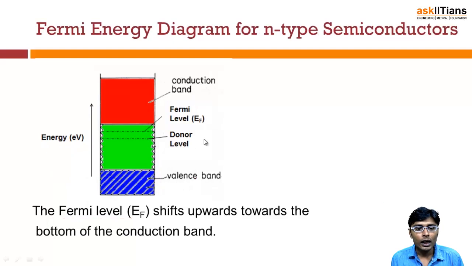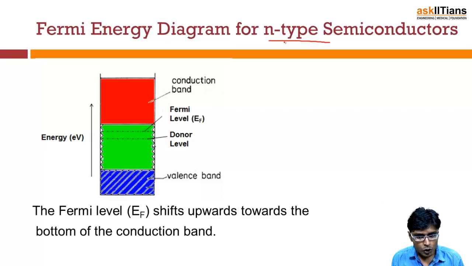Now let's see the Fermi energy diagram for an N-type semiconductor. We already know what N-type semiconductors are. They are semiconductors doped with a pentavalent type of impurity. We know that in N-type semiconductors, the majority of the charge carriers are electrons. So the current is basically through the majority charge carriers, the electrons.